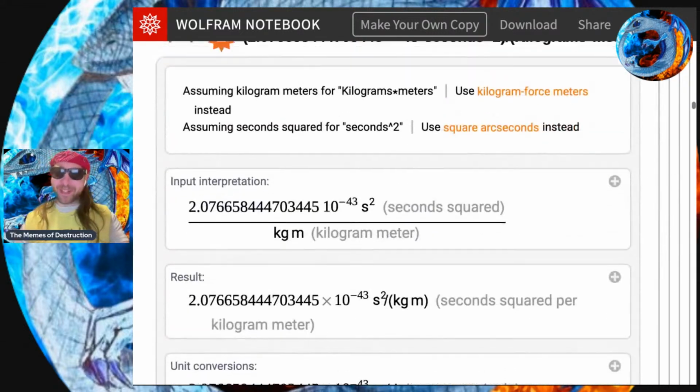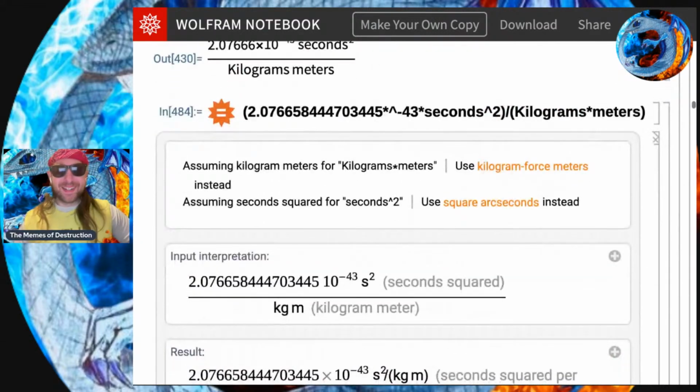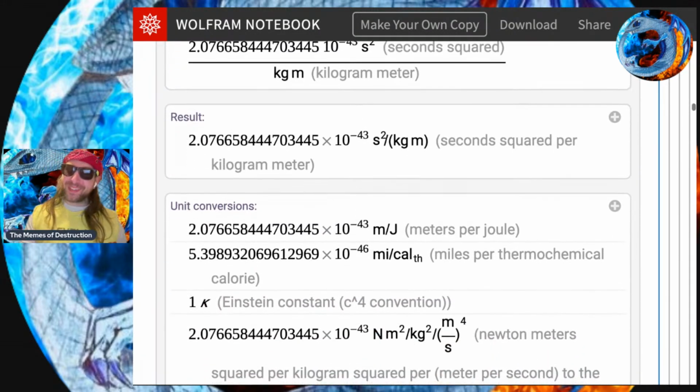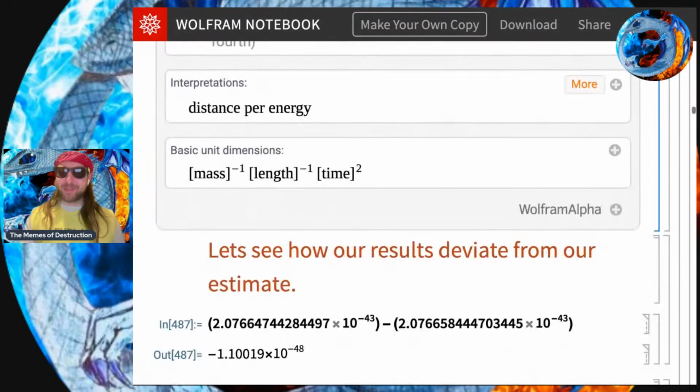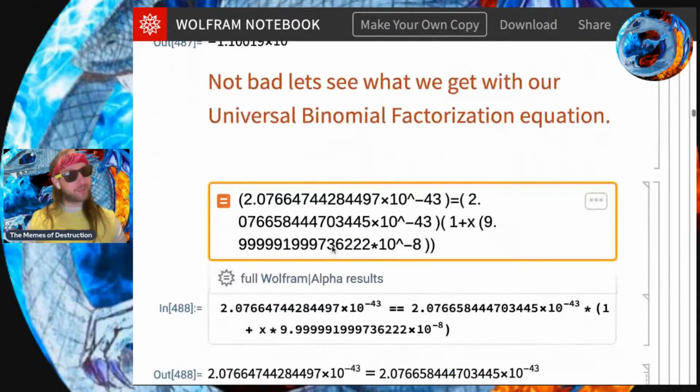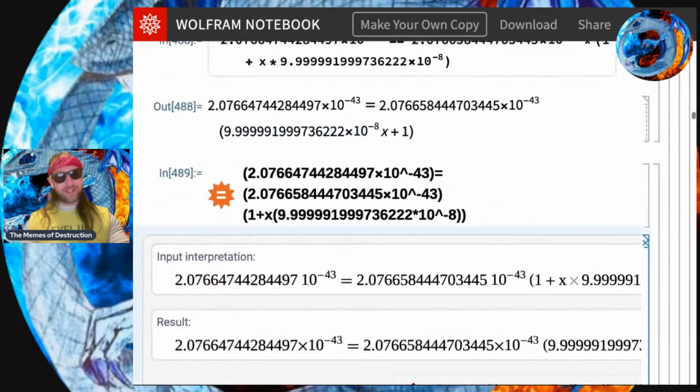And I get Echelon beeping in. I'll make this quick. All right, so I'm going over the old derivation. Full disclosure, I need to go through this all again. I didn't spend the 5 to 6 hours earlier doing it. I just went back to see if this was at least within range, and then found something that's actually really neat. So let's get to it. Let's see our result deviate. So we're at 43, so we get the first 5 decimal places approximately or so. Throw it into our universal.